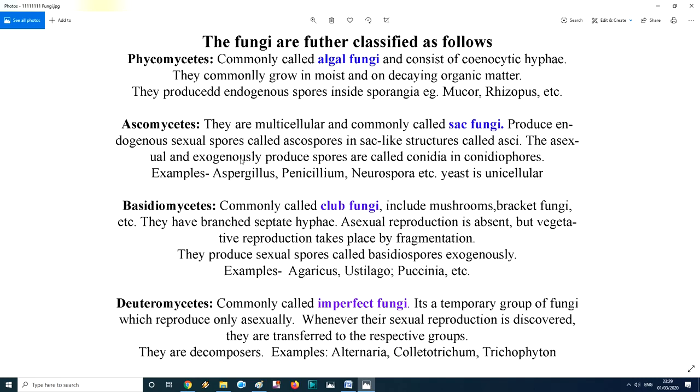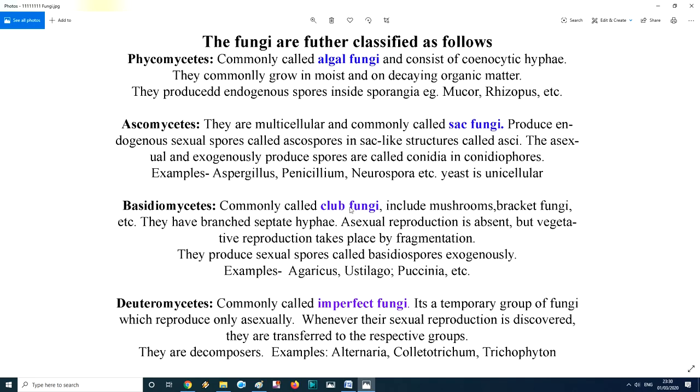The asexual and exogenously produced spores are called conidia, which are produced on the conidiophore. So they produce two types of spores. Endogenous spores inside are called ascospores, produced in the ascus, and exogenous spores are spores produced from outside, on the organ called the conidiophore, and the exogenous spores are called conidia. Means the internal organ is the ascus which produces ascospores, the external organ is the conidiophore which produces conidia. Examples: Aspergillus, Penicillium, Neurospora, etc. Yeast is unicellular. We have already discussed it.